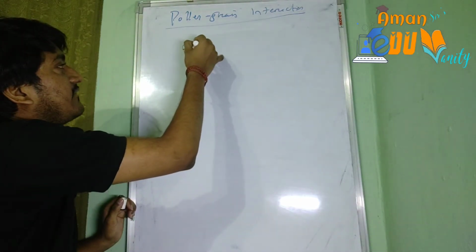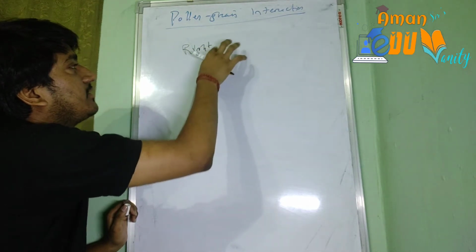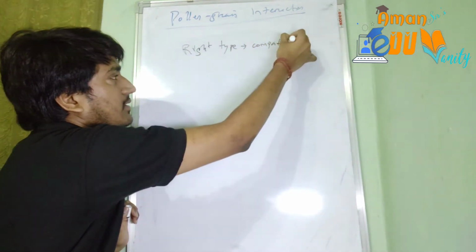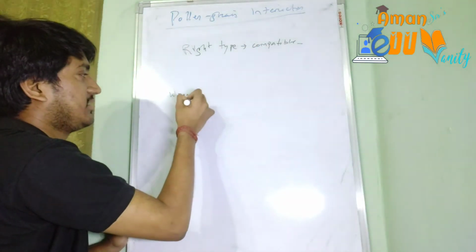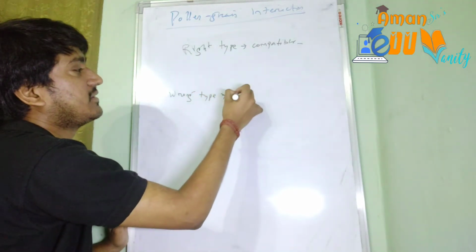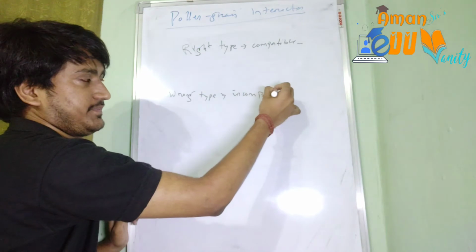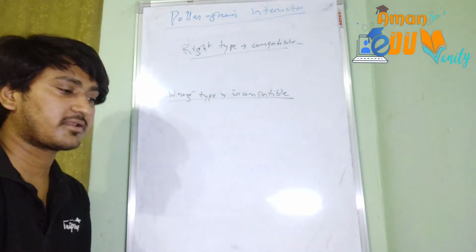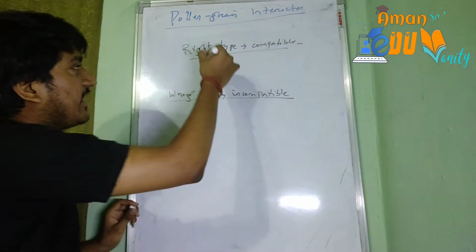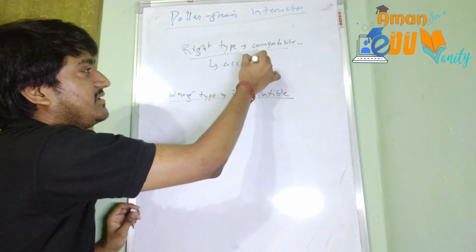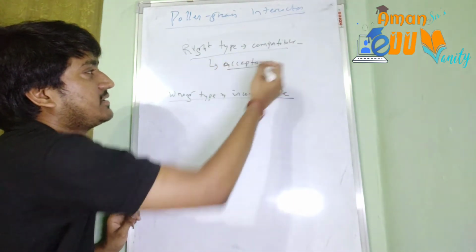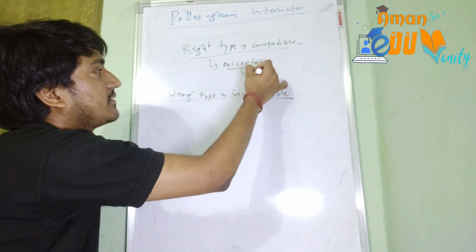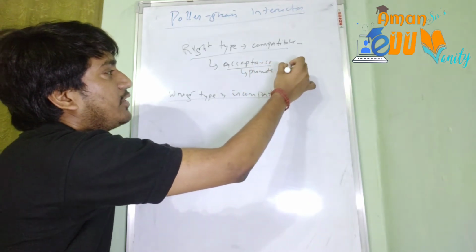Okay. If the right type of pollen grains come, they are called compatible pollen grains. If the wrong type of pollen grains come, they are called incompatible pollen grains. Okay. Right type are called compatible and wrong type are called incompatible pollen grains. If the right type comes, acceptance will occur, the stigma will accept it and further processes will go on. It will promote pollen tube germination. Okay.